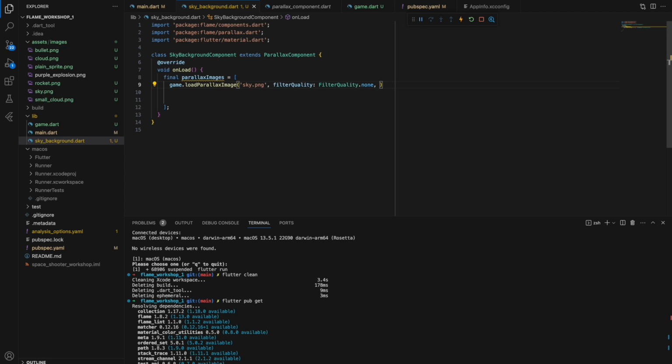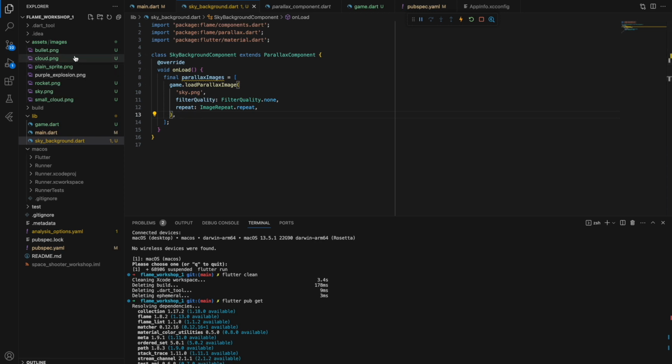It can be pretty straightforward. And last but not least, we need to repeat. This is the scenario for how our parallax image is going to behave when we add this component. So we need ImageRepeat. Okay. Well, let's format the code.